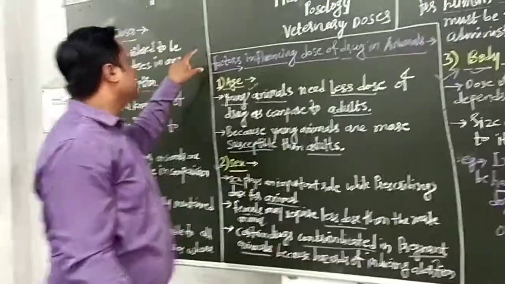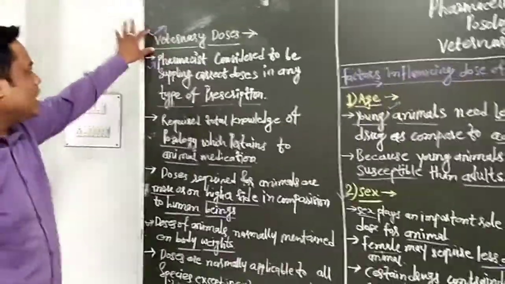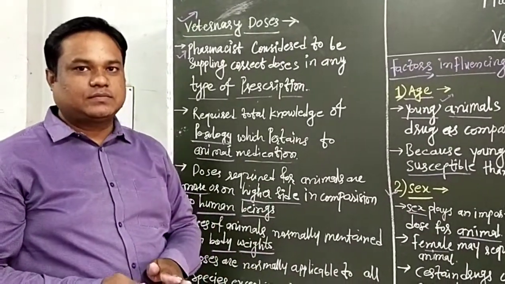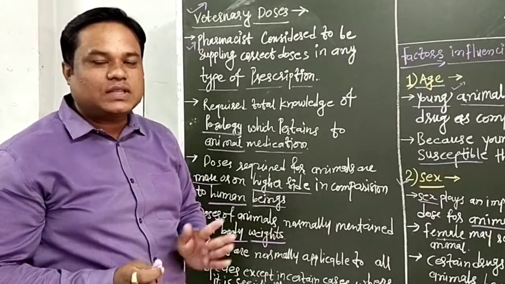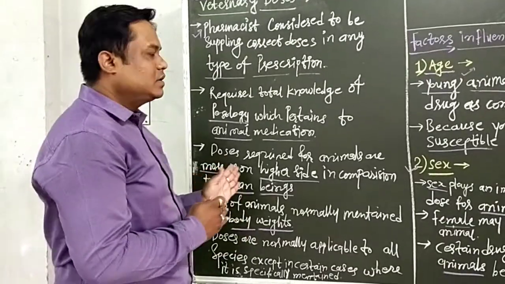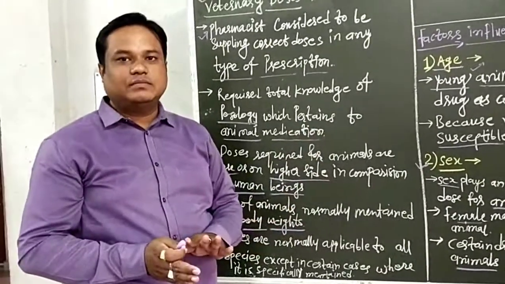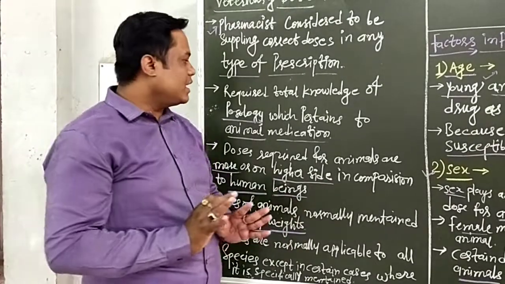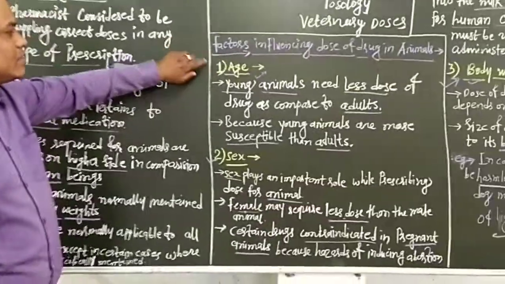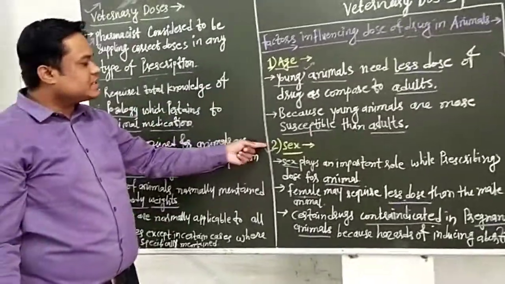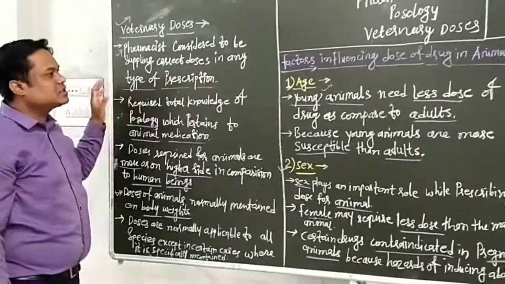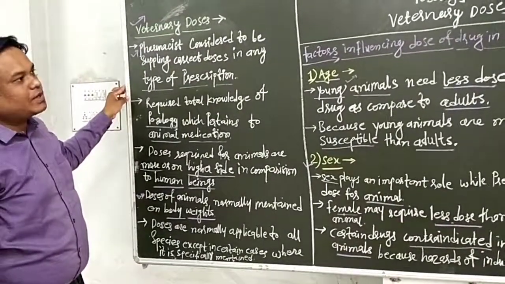In this lecture we saw what veterinary doses are and how they differ from human doses. The animal dose requires higher doses as compared to human beings because of their body weight and differences in the anatomy and physiology of animals. We also saw the factors influencing dose of drug in animals: first age, second sex, and third body weight and size. These are the three factors which influence the dose of drugs in animals.